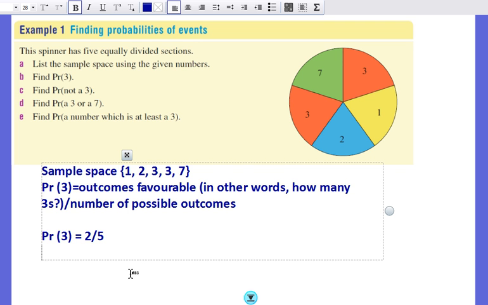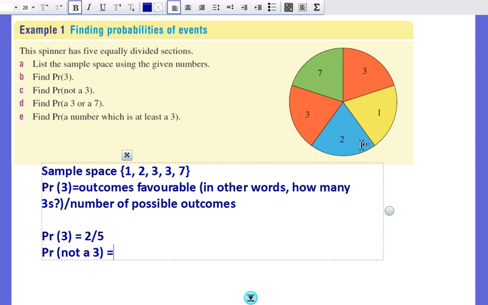Let's have a look at C now. Find the probability of not a 3. Well, how many ways can not a 3 happen? Not a 3 can happen here at 1, if I get a 2, and if I get a 7.